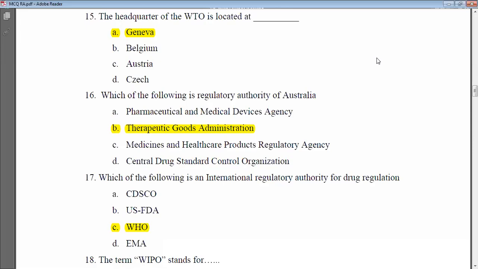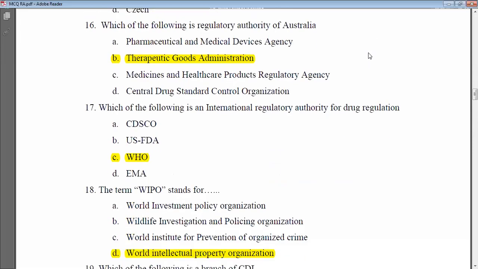Okay. Next, which of the following is the regulatory authority of Australia? The various options are there, you have to identify the regulatory authority. You should know a few of the regulatory authorities, right? For our India, it is the CDSCO. For our state, it is the state licensing agencies, right? Okay. So for Australia, which is the regulatory authority?